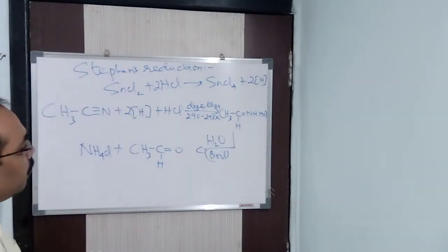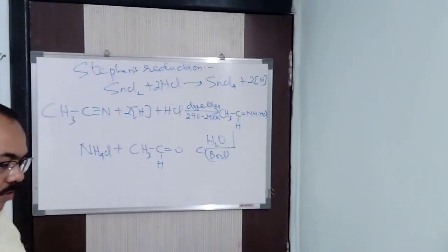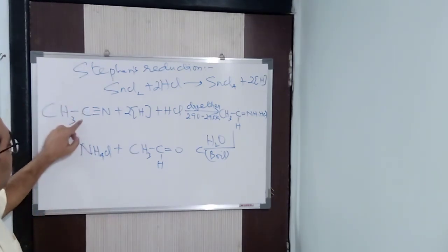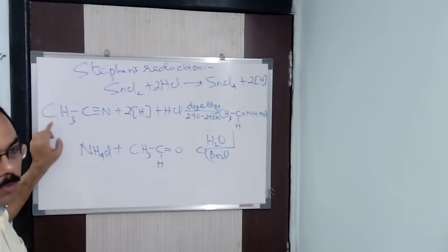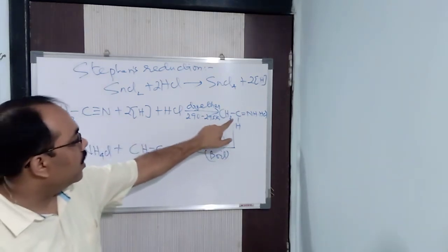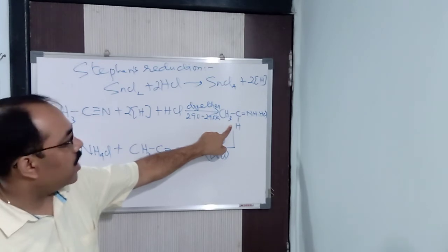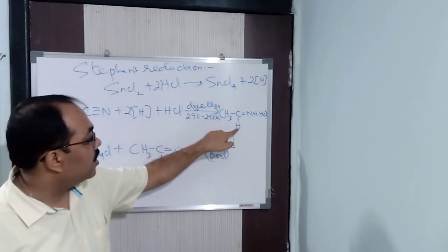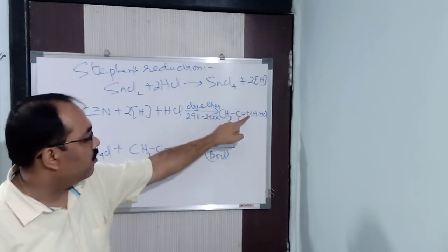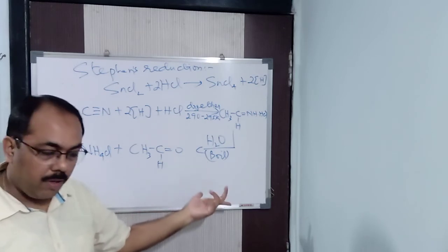Suppose I want to prepare a ketone from here. What you need to do is take one more carbon atom here. If I take one more carbon atom, then instead of this particular H, I will be getting CH3. Now think of CH3, C, CH3 and double bond NH. Instead of this NH, I will be putting oxygen. What will I get? I will get acetone. In this way, you can prepare it.